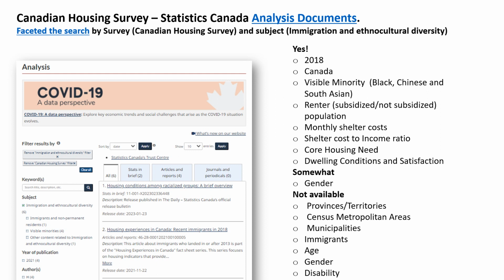Now let's move to the Canadian Housing Survey. When searching for data tables, I didn't find any on my topic. Instead, you can go to the Analysis portal on the Statistics Canada website to find reports, articles, and periodicals. Here I found several documents including Housing Experiences in Canada reports for 2021, which examine racialized groups including Black, Chinese, and South Asian populations. In these documents, you will find data about monthly shelter costs, core housing needs, and dwelling conditions, but only at the federal level.